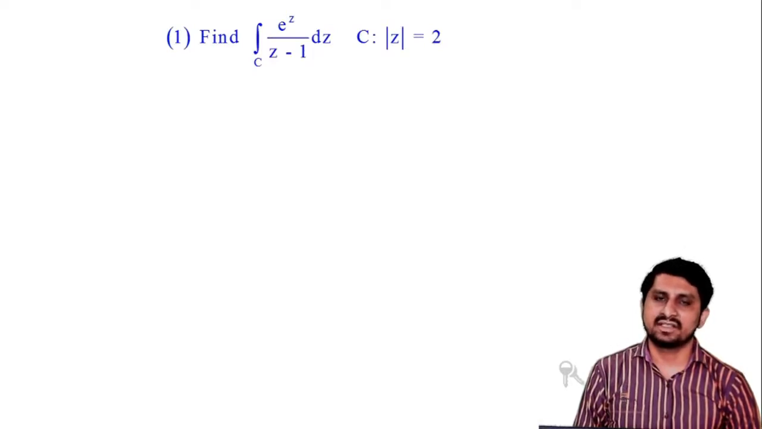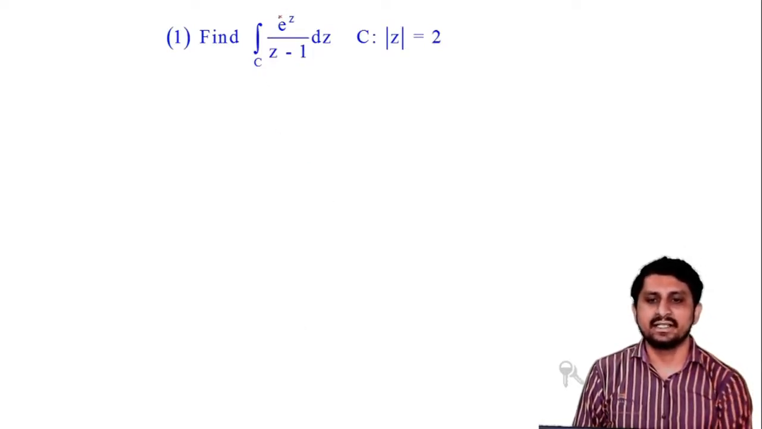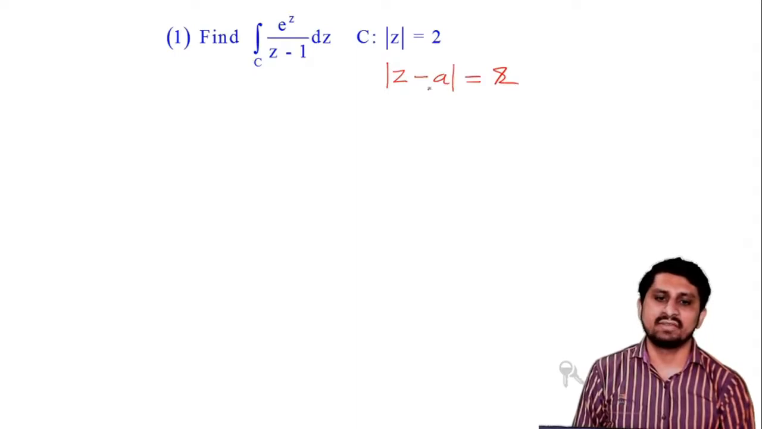So this is our first example: the integration of e raised to z upon z minus 1, where the contour is given as a circle. We know that the general equation of a circle is mod z minus a equal to r, where a is the center and r is the radius. So here a is equal to 0 and r is equal to 2.